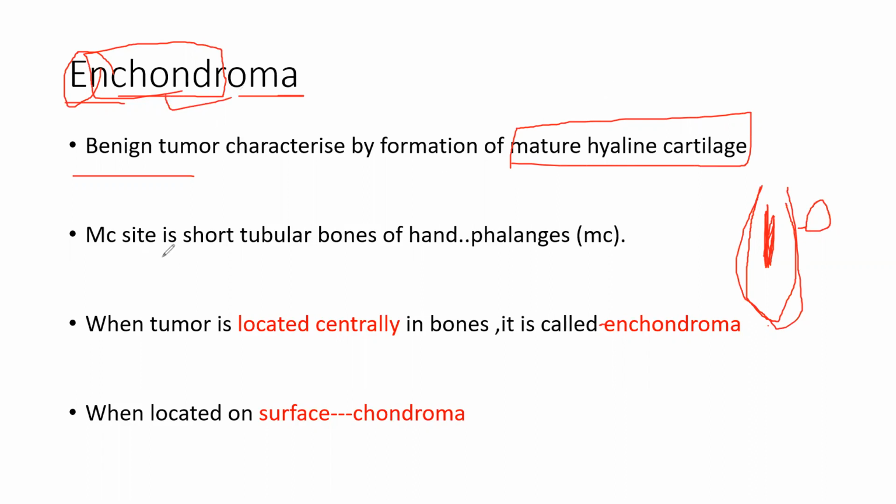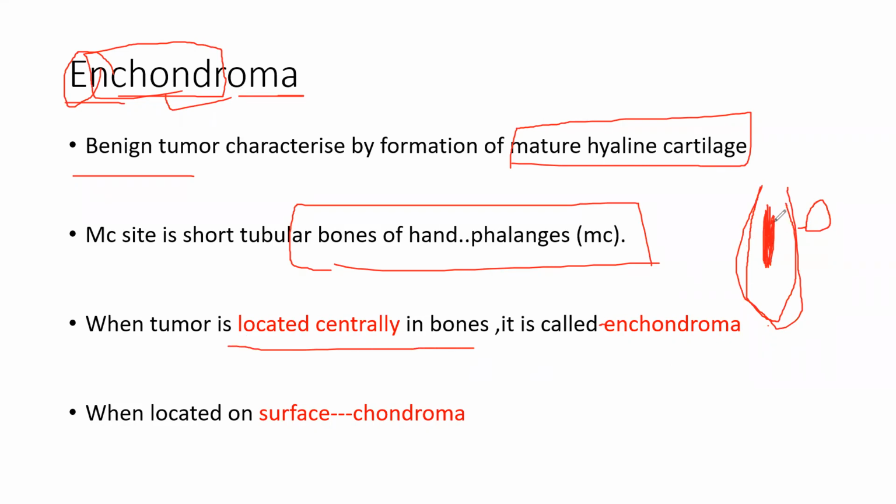Most common site is the small bones of the hand. I will show you the photo. In the small fingers, in the phalanges, this growth occurs, and that is called enchondroma. Inside that cartilaginous bone, it is located centrally in the bone. This is known as enchondroma. If it stays on the surface, it is known as chondroma. En means inside, so inside is enchondroma, outside is chondroma.